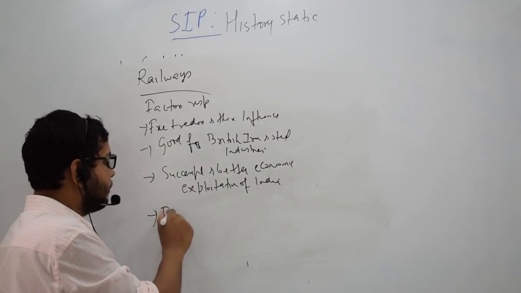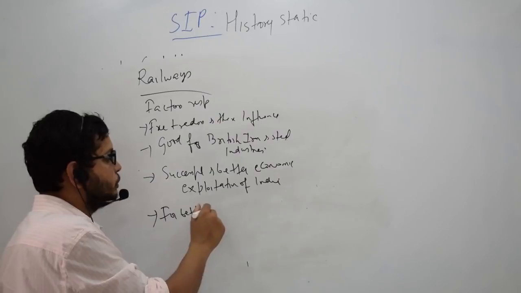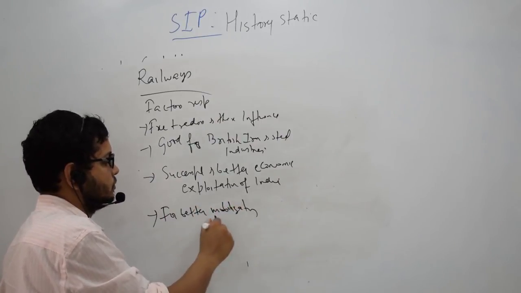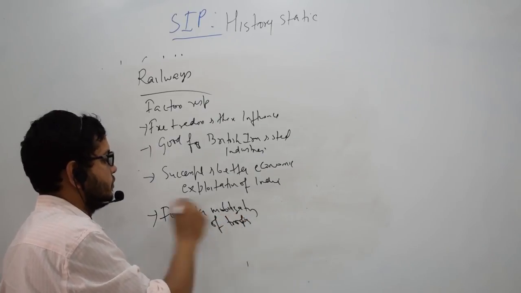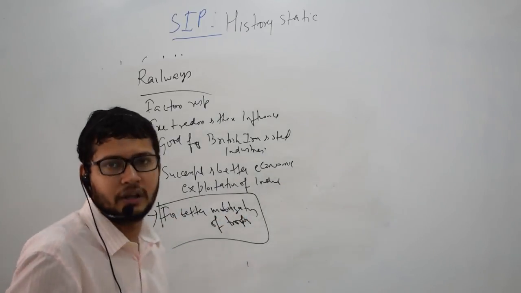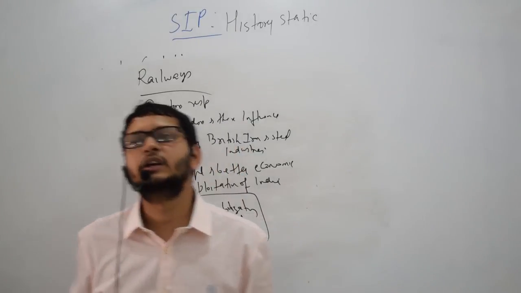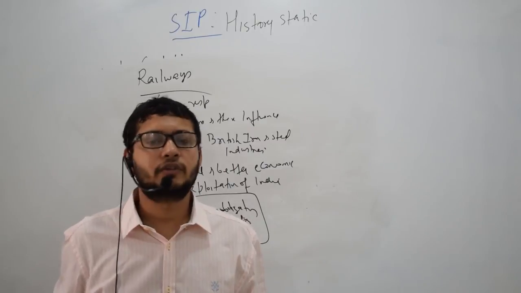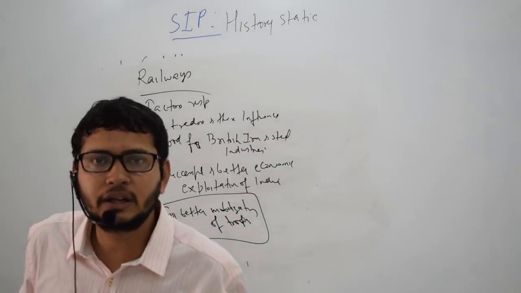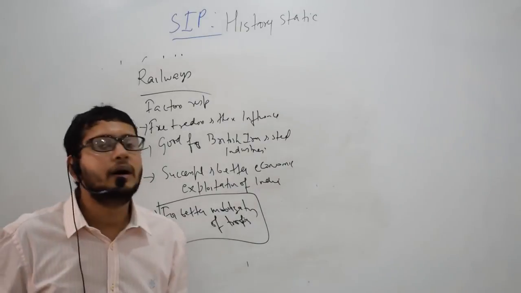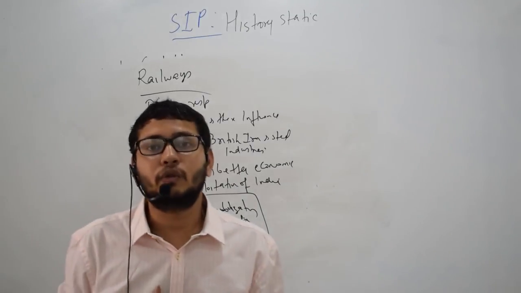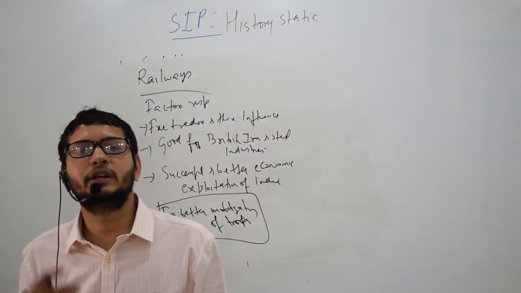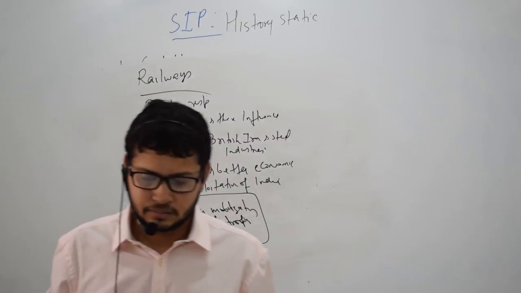Fourthly, for better mobilization of troops, because the Indian subcontinent was a very large entity, and they thought that if there is any revolt in any place, other means of transport are very slow. Therefore, railways would lead to faster mobilization of troops, and that would lead to better control of British over the Indian areas.